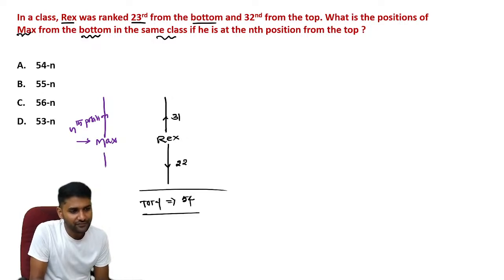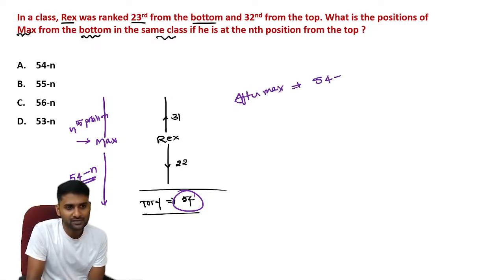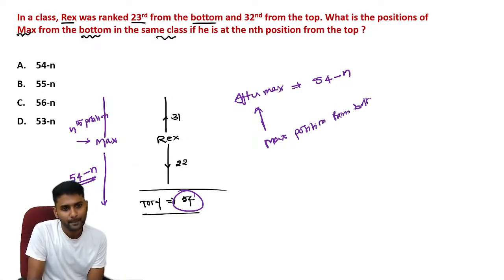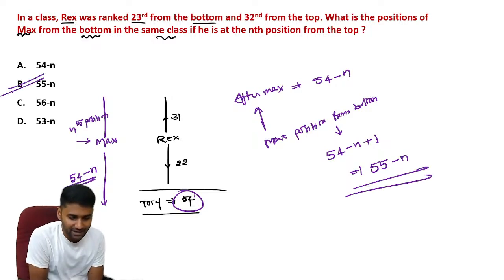Now, what about after Max? How many people are there? You know the total count is 54. After Max, we have 54 minus n people. Guys, according to the data, after Max, the number of people is 54 minus n. But here in the question, you have to identify the Max position from the bottom. Max position from bottom means you have to include that person also. If you include that person, then it becomes 55 minus n.